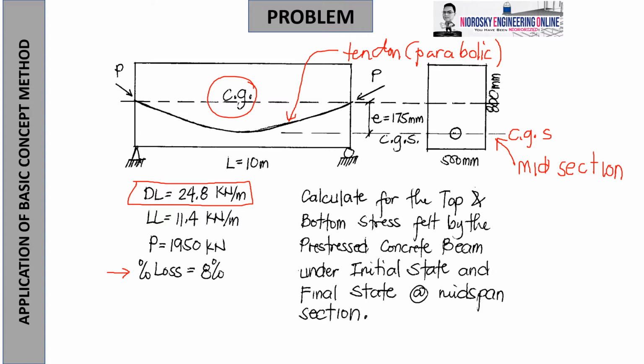Now, we have to calculate the top and bottom stress felt by the pre-stressed concrete beam under, this is very important to identify, under initial and final state, considering mid-span. Bakit nga ba usually, ang analogy ng mga analysis na ganito is more on mid-span? Kasi usually, by empirical derivation, ang pinakamalaking generated stresses is either gitna or malapit sa gitna. Lalo na kapag may continuous beam ka, hindi siya exactly sa gitna, but it can be found near the center distance. So, it can be computed by means of analogy of theory of structures, okay?